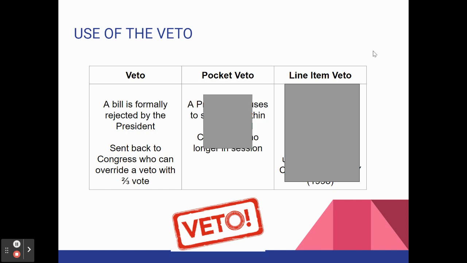That's the other option. There are some other types of vetoes. A pocket veto is a kind of special veto. It's when a president refuses to sign a bill that Congress sends to him, but he doesn't actually veto it. He just doesn't take any action within 10 days, and Congress goes out of session. So Congress is only in session a certain amount of time each year. And basically, if they send him a proposed bill and then they go out of session, and he doesn't take any action within 10 days, it just automatically expires. It's like he shoves the bill in his pocket, hence the name.